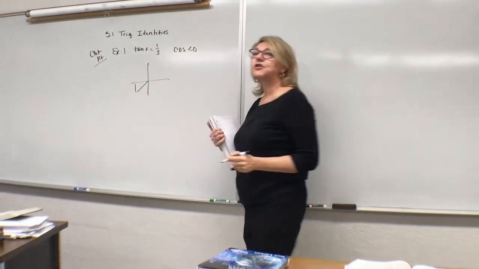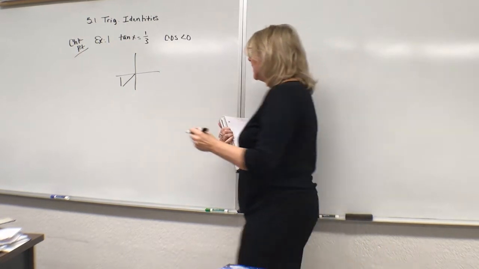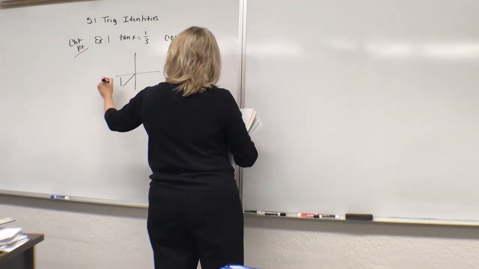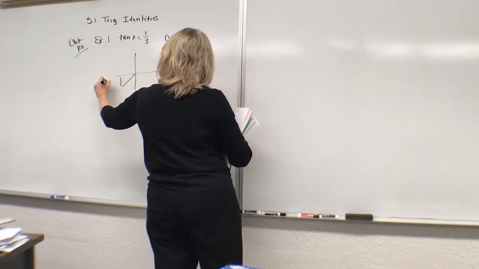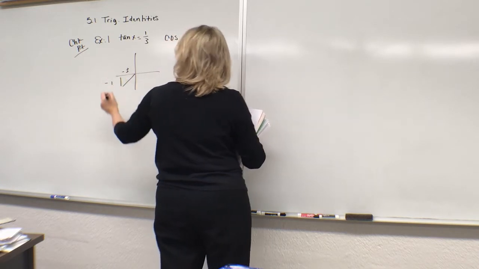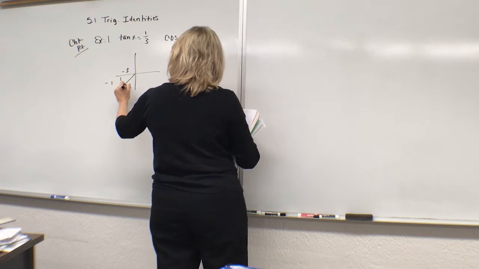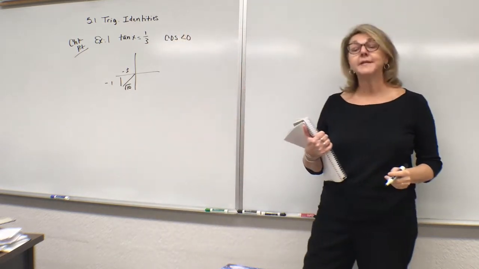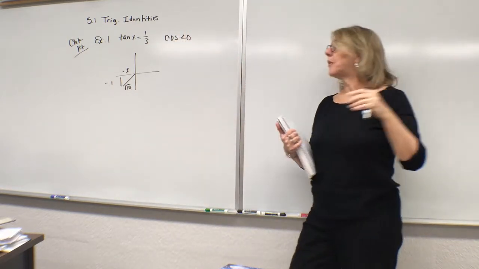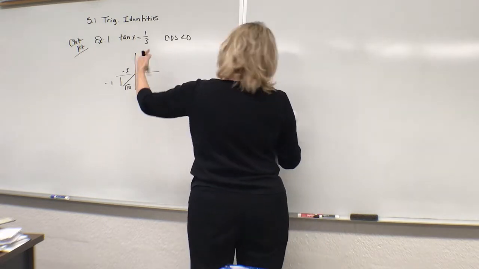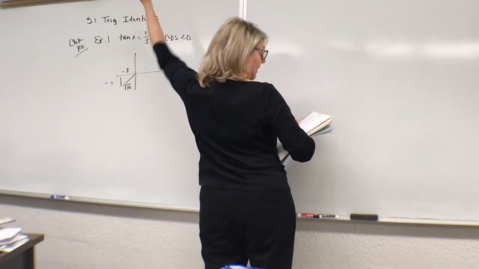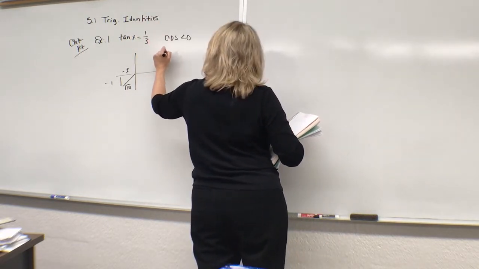So drawing our initial triangle for the setup in this case, we have opposite over adjacent. So we know in fact that we have really a -1 and a -3 here. That ratio then turns positive. Using Pythagorean theorem, then we would know that the hypotenuse, of course, is the square root of 10. The directions for the problem then say, okay, given this scenario, please then define the other trig values.